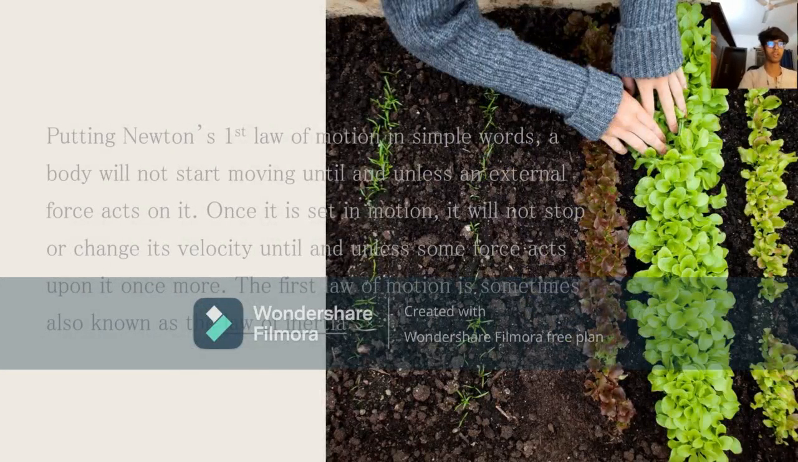Putting Newton's first law of motion in simple words, a body will not start moving until and unless an external force acts on it. Once it is set in motion, it will not stop or change its velocity until and unless some force acts upon it once more. The first law of motion is sometimes also known as the law of inertia.